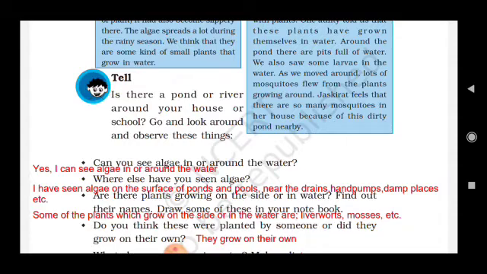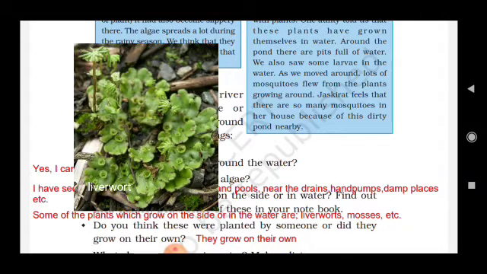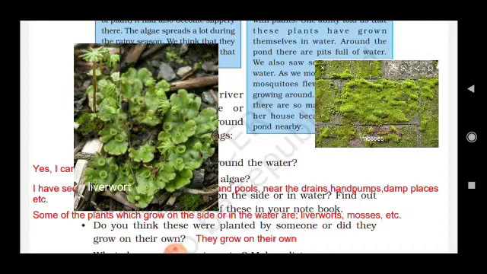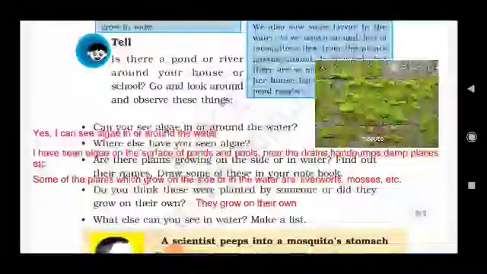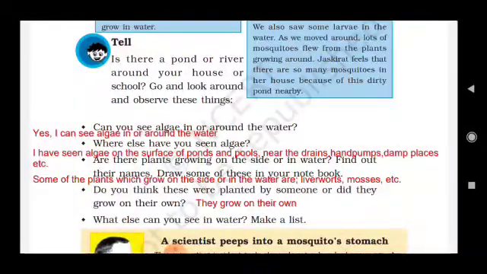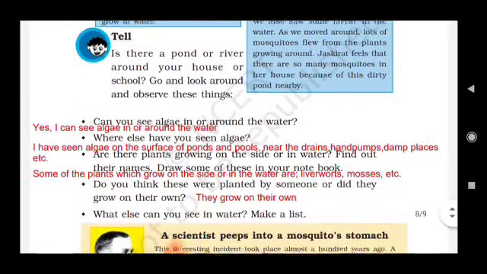Find out their names and draw some of these in your notebook. Some of the plants which grow on the side or in the water are liverworts and mosses. These are the pictures of liverworts and mosses, okay. Do you think these are planted by someone or did they grow on their own? They grow on their own.